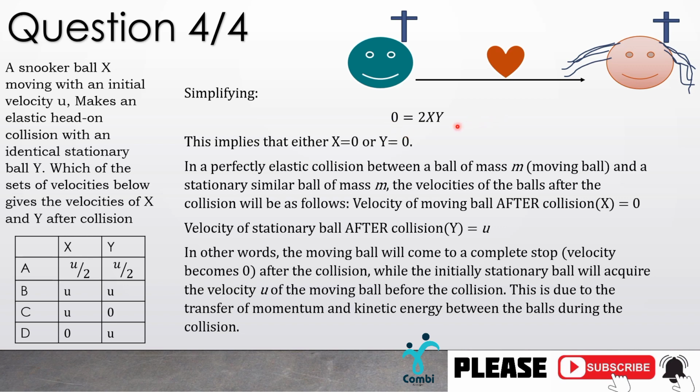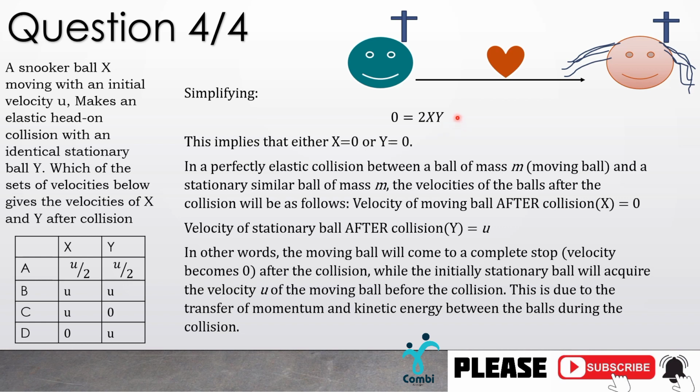And this way we're left only with 2xy. Okay, this has left us with two situations. This implies that either x is equal to 0 or y is equal to 0. But algebraically, we can see that there's a third situation where x and y are both 0.